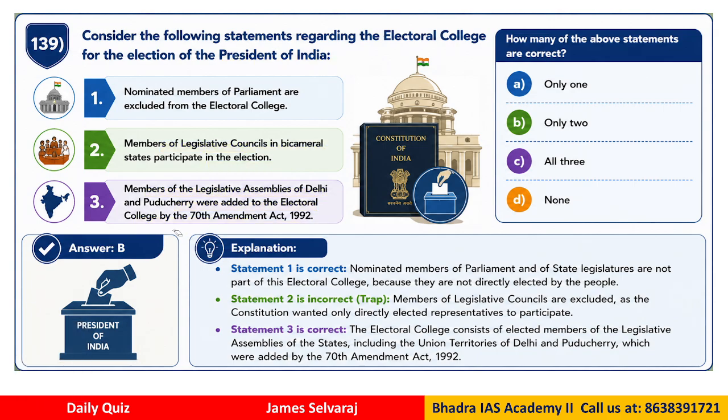Right? So this is like knowing the facts, polity. Which statements are correct: only 1, only 2, all 3, none. So the correct answer is B. Only 2 statements are correct, that is statement 1 and statement 3. Now statement 2 is incorrect. Members of legislative councils are excluded as the constitution wanted only directly elected representatives to participate. Okay? So statement number 2 is wrong.